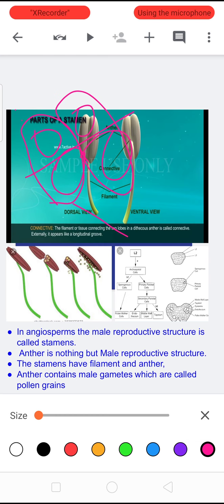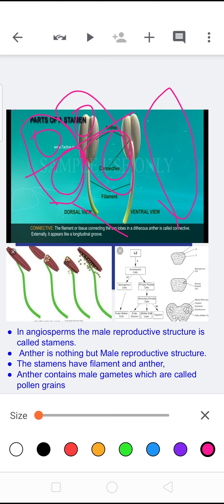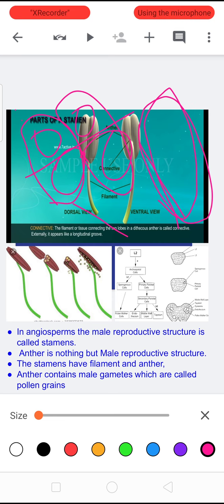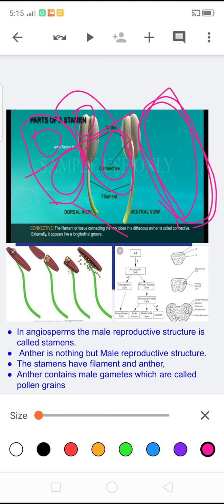Next, anther having only one lobe is called monothecous anther. This is found in the family Malvaceae. Only one septal wall divides the anther into two lobes or two pollen sacs.